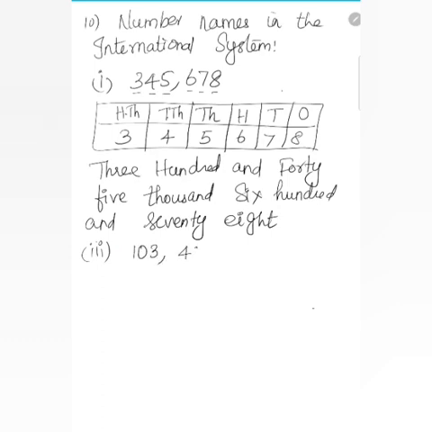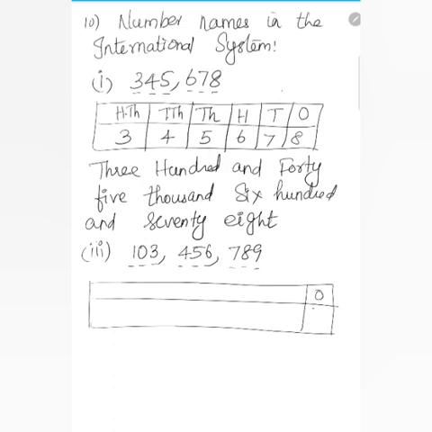103,456,789. Now ones, tens, 100, 1000, 10,000, 100,000, million, 10 million, 100 million. So you draw the table like that.